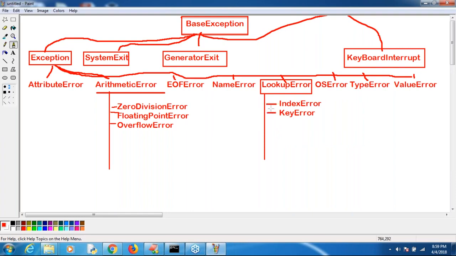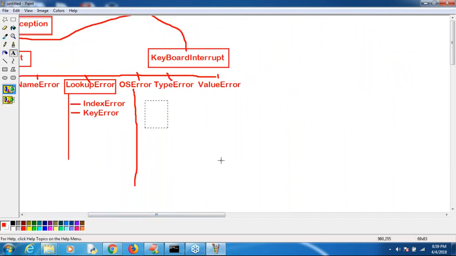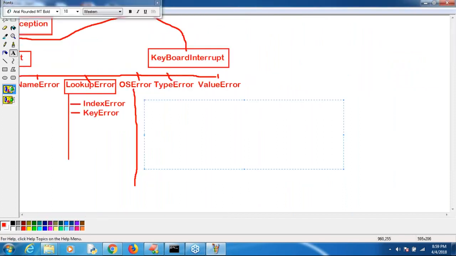Next, OS error. Are you getting somewhere? You are seeing OS error. For the OS error also, there are several children available by default. What are the various children? File not found error. Interrupted error.